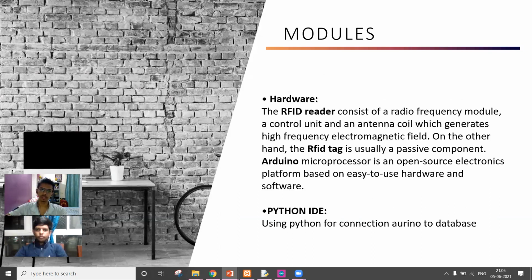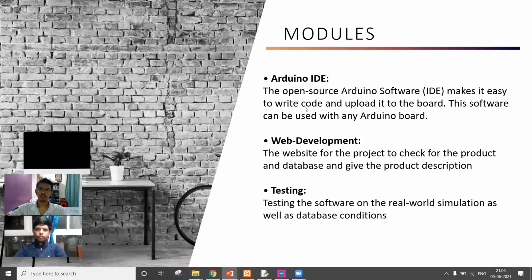That is, all the data from the Arduino will be transferred to the database that we have created on Clever Cloud using the Python IDE. The Arduino IDE is basically for running the code that we have put in the Arduino board. So this is the software that helps us to calibrate the Arduino board.